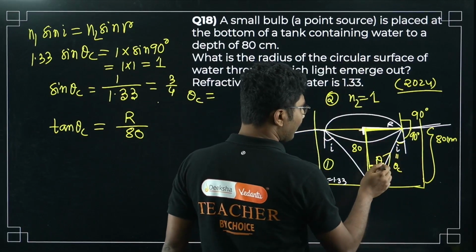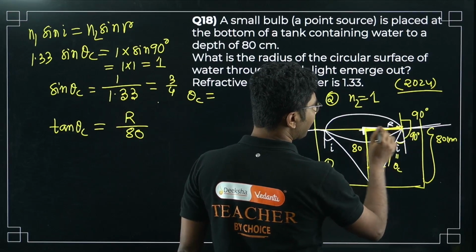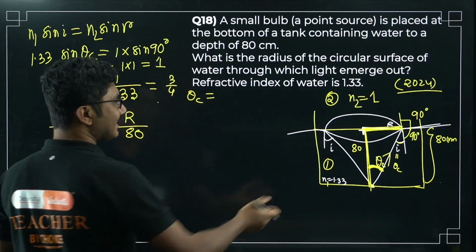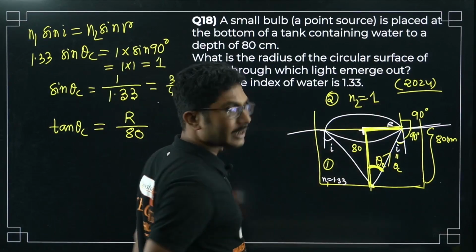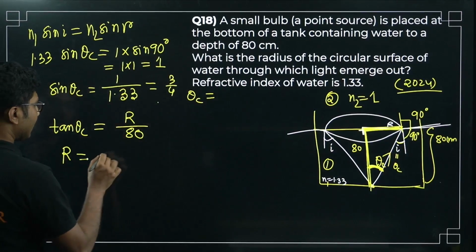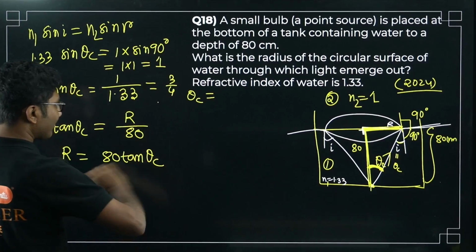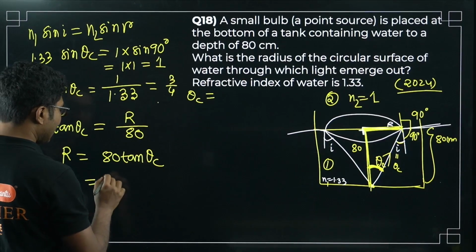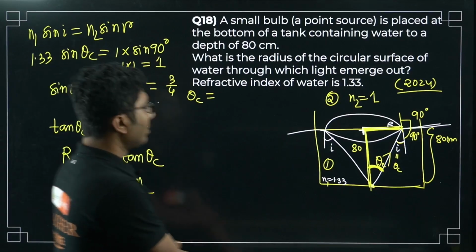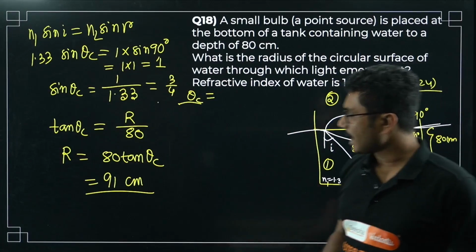For this known angle, this is the perpendicular side and this is the base side; adjacent sides are base, opposite sides are perpendicular. So R is basically 80 tan theta c. If you put the value of theta c, it will come out to be 91 centimeter. So you can calculate theta c and check that answer.